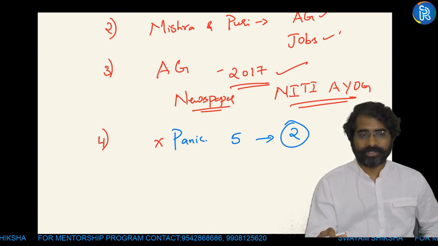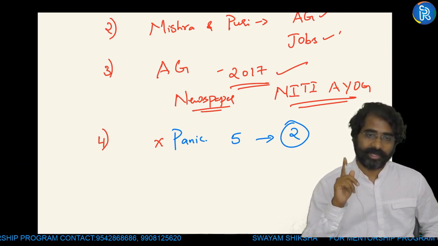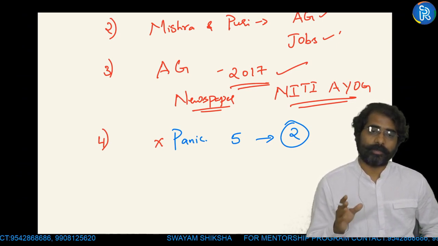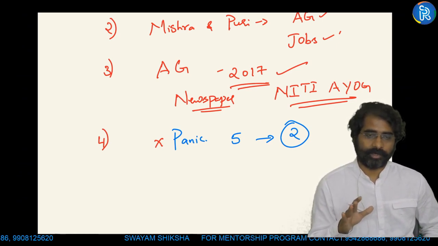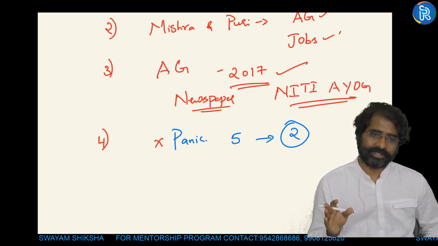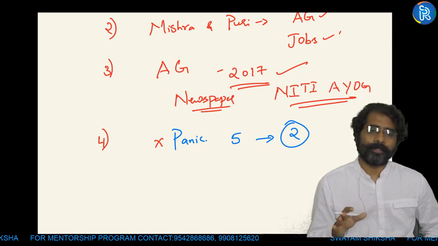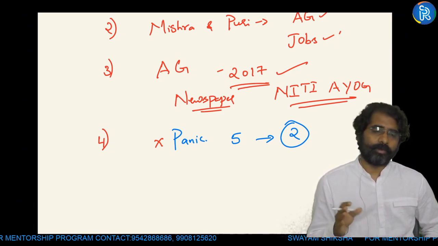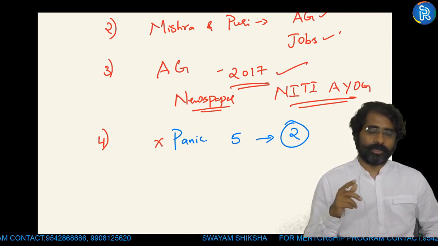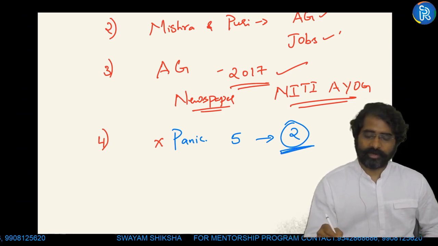Initially, sir, I am not able to write, so don't stop writing. I am making it very clear. Just because you are not able to write, you will not stop writing. That's very, very important. You have to continue writing. Two questions you will write, 3 questions you will write. In the test discussion, you will be watching the videos and you will understand how to write, and from the model answers you will get to know. From the 3rd or 4th test, your confidence will increase. But don't stop writing.